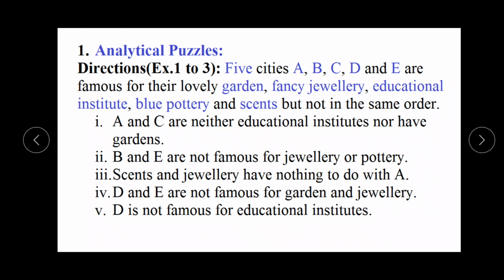It means from here we can say that there are 5 cities and every city is famous for one feature. Only one city is famous for one feature, and another city is famous for another feature. But these features are not in the same order. It means A cannot be for the first, B cannot be for the second. It is not necessary. So how they are famous for these features, these conditions are given. On the basis of these 5 conditions, we will arrange these features according to their cities.